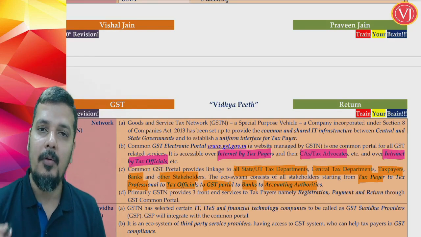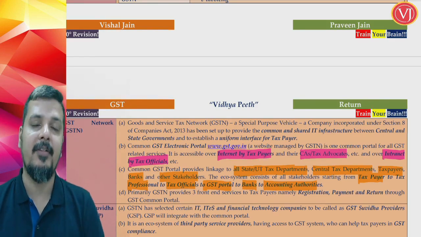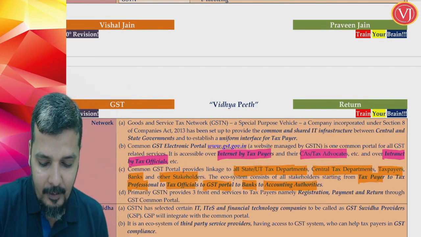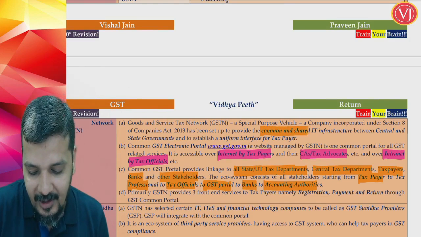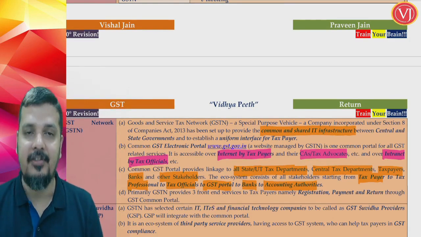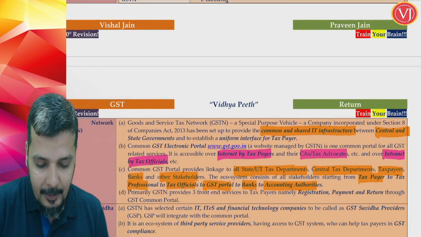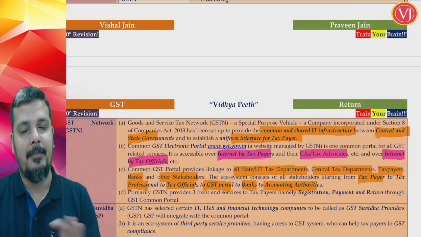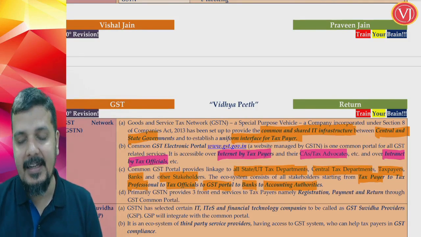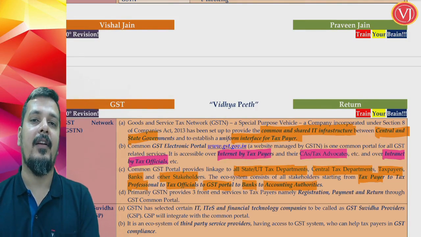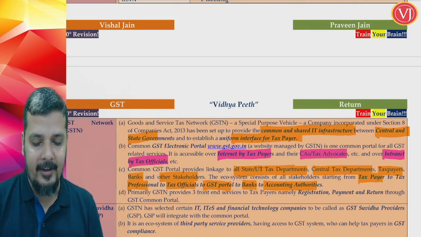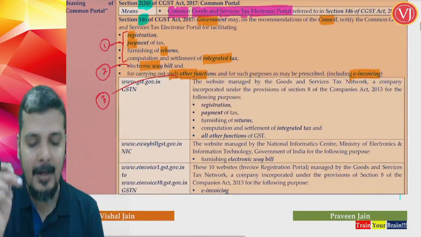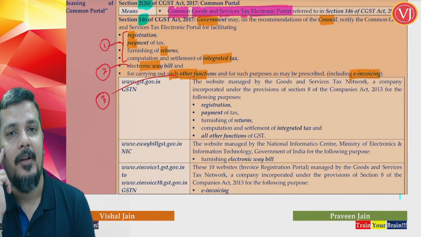Primarily, when you talk about your portals, now let us talk about the meaning of your common portal. To put it in a very simple way, it is all about your common and shared IT infrastructure between central government, state government, and also the taxpayer. So it is the same infrastructure, same website, common and shared IT infrastructure, which is the same for the central government, state government, union territory, and the taxpayer, tax professional, etc., even for the bankers. Now coming back to the three portals that you have. Now you would have three portals.